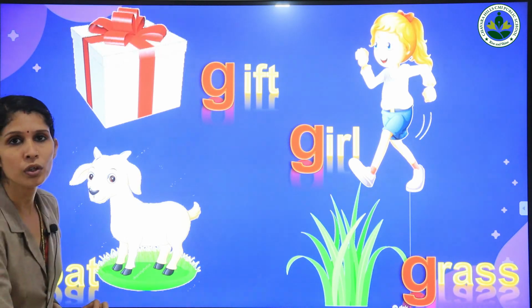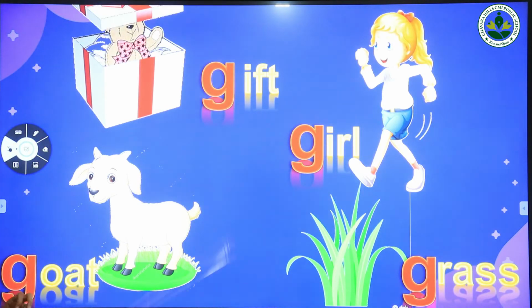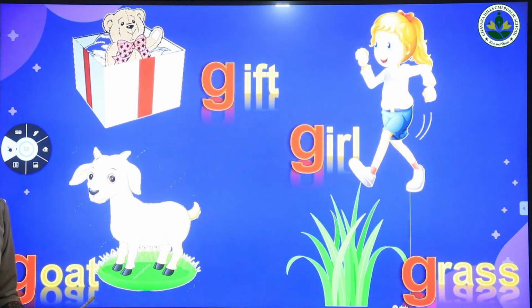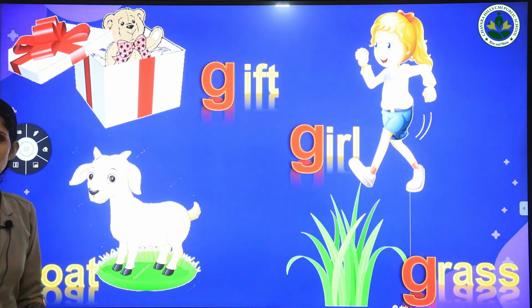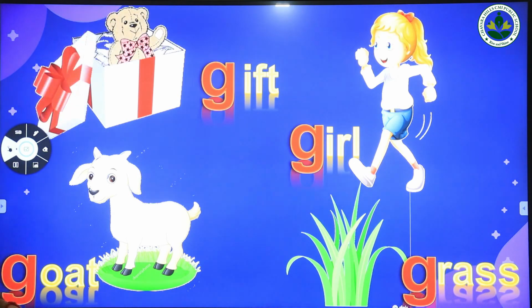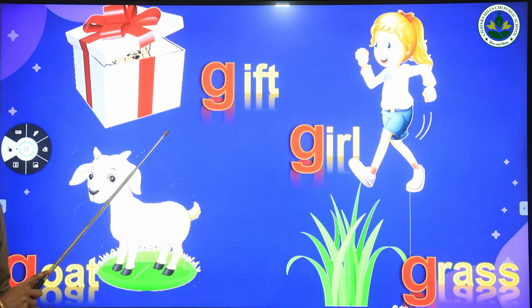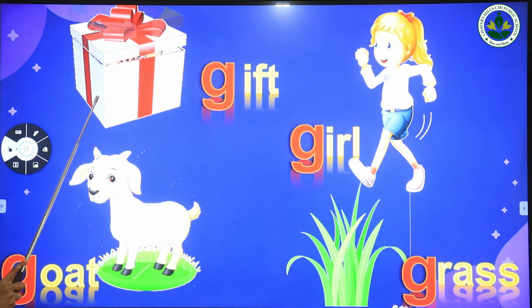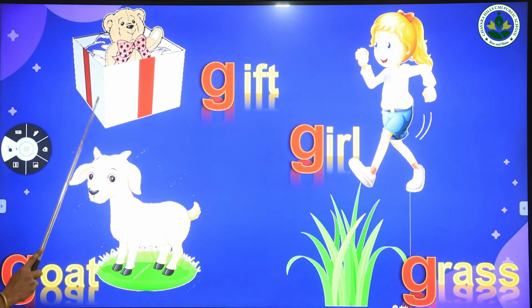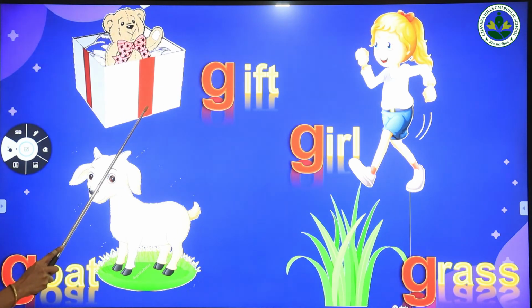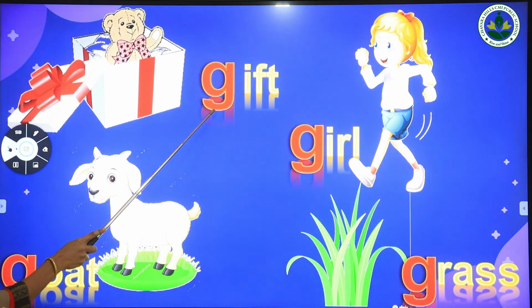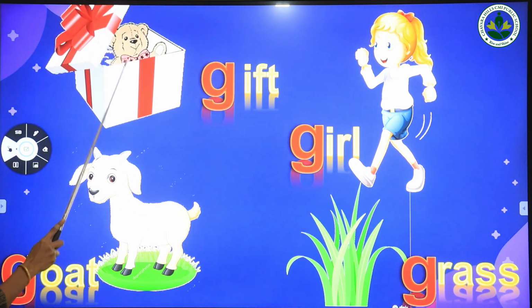Okay, all of you look at the board. Can you say which letter is this? Yes, it's letter G. So now we are going to revise the words starting with letter G. Can you say what is this? Yes, it's a gift, isn't it? What is this? Gift. Letter G is for a gift. Once more, G is for a gift.